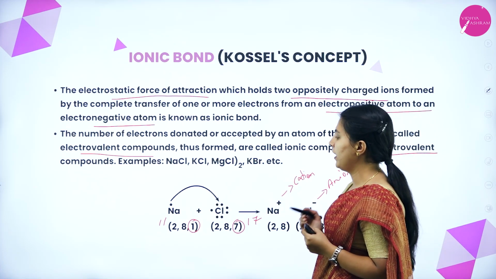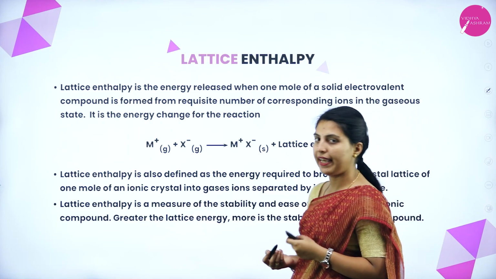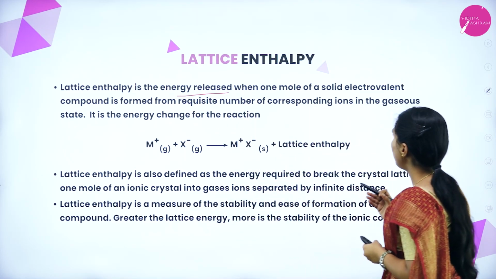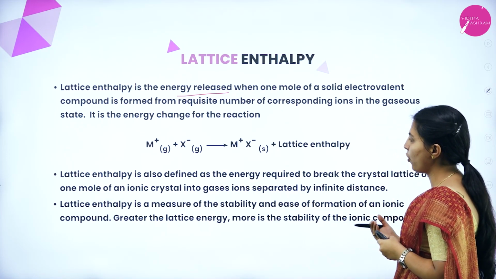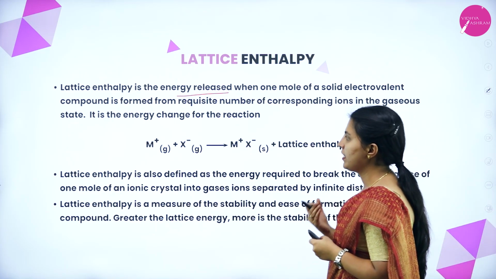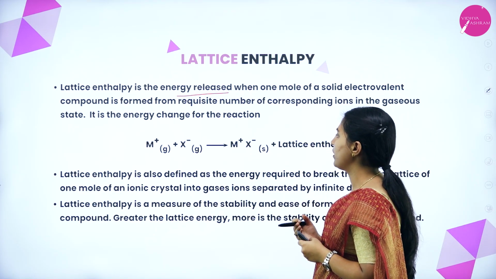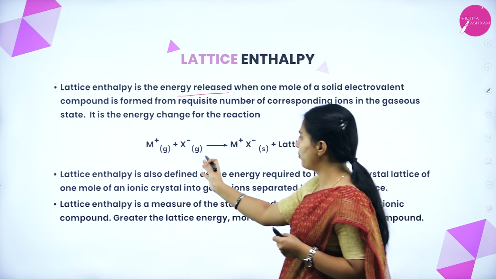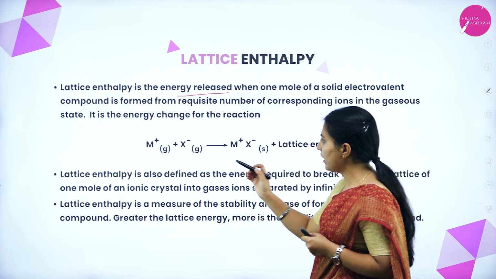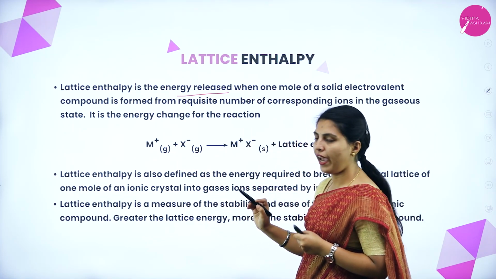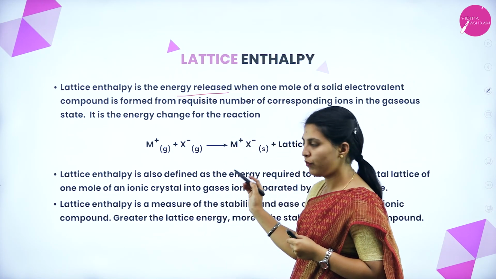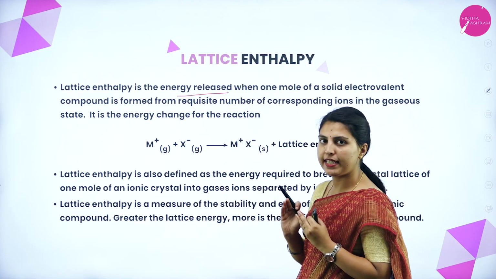Okay, these are the examples. Next, lattice enthalpy. Lattice enthalpy is the energy released when 1 mole of a solid electrovalent compound is formed from the requisite number of corresponding ions in the gaseous state. It is the energy change for the reaction. These are the two ions which give the solid, and the lattice enthalpy will be released. See here, this is the cation and this is the anion. Both are gaseous ions that will form a solid state.